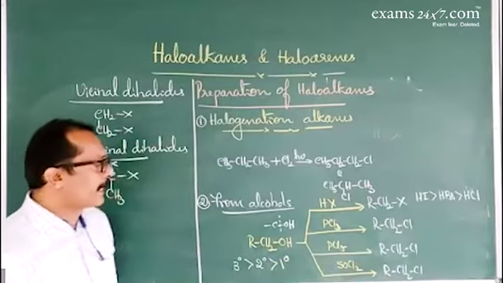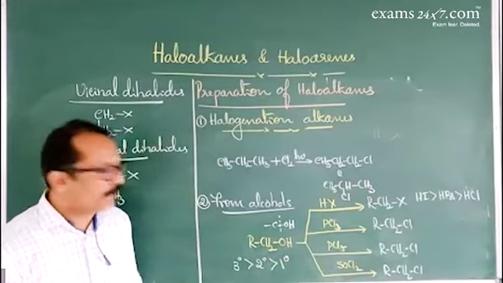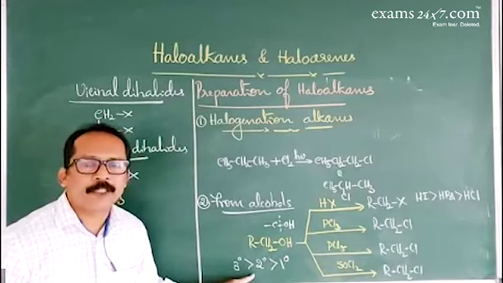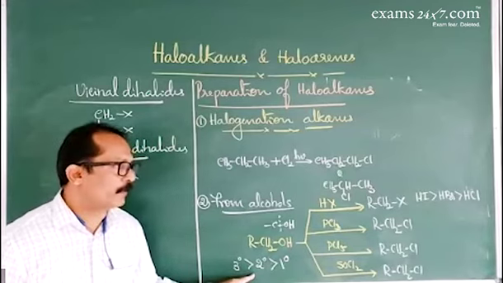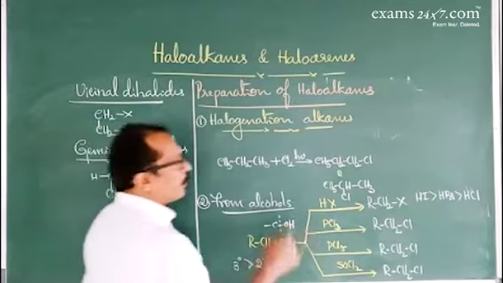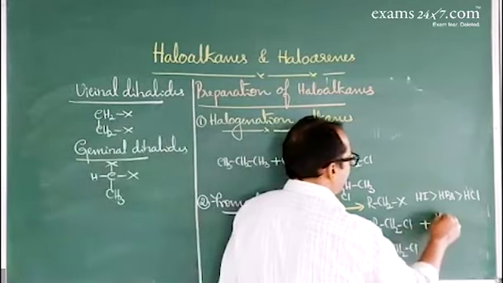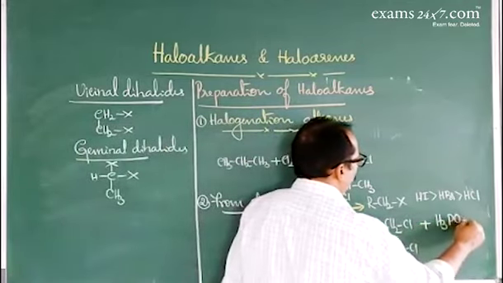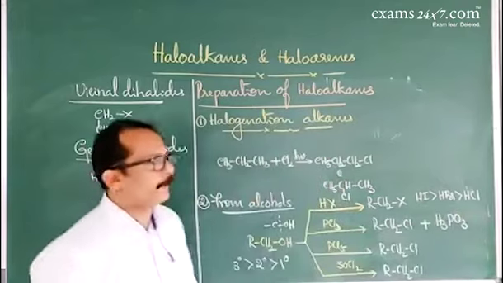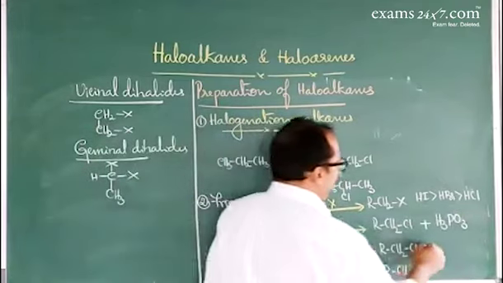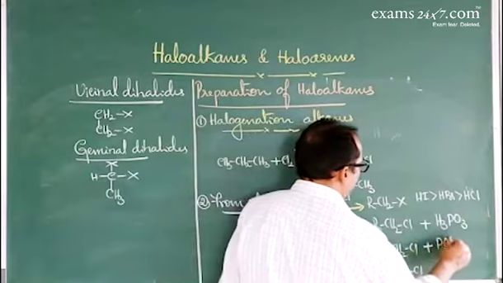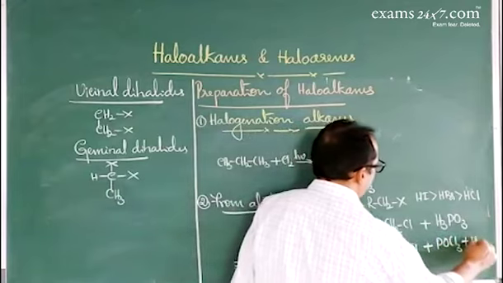Secondary is more reactive than primary. This depends on the stability of carbocation. Now, when you take PCl3, byproduct is H3PO3, orthophosphorous acid. When you take PCl5, byproduct is POCl3 and HCl.